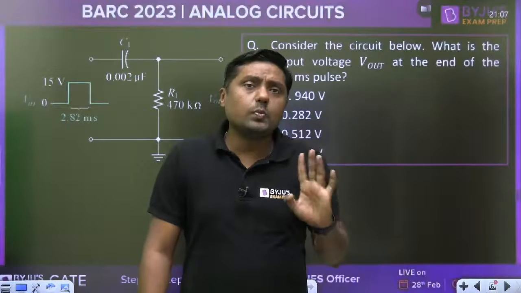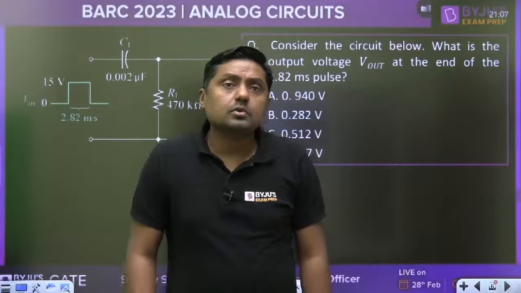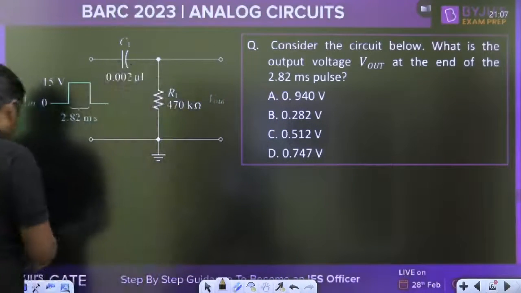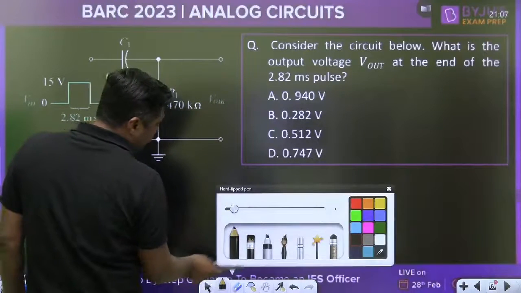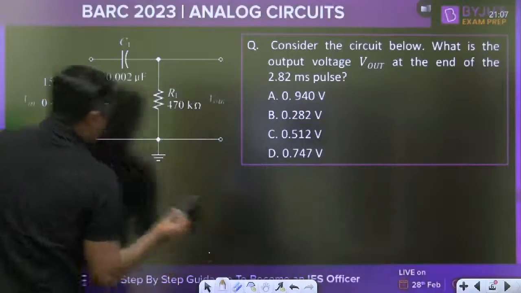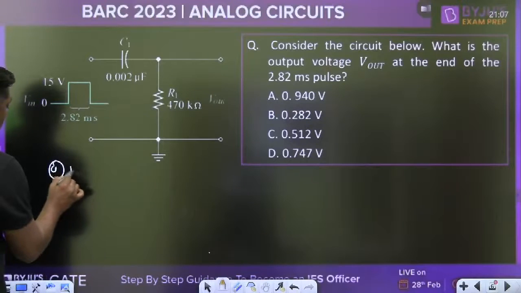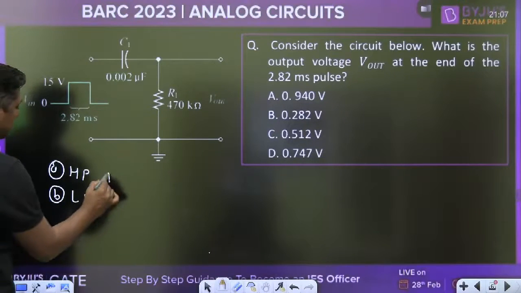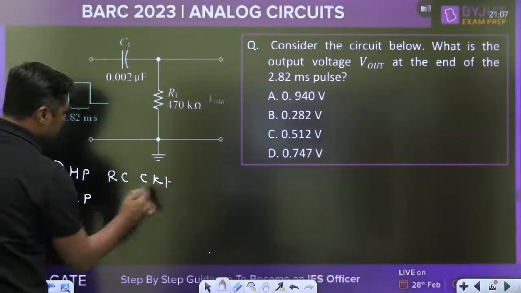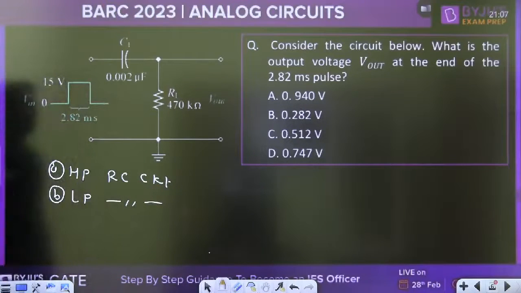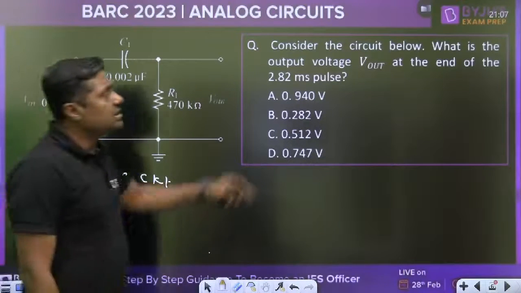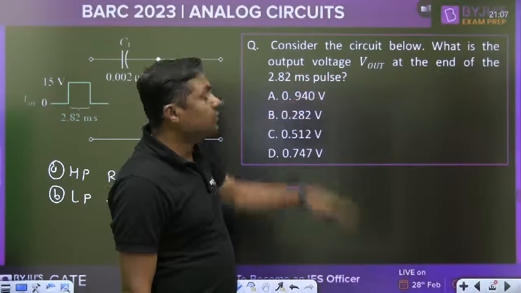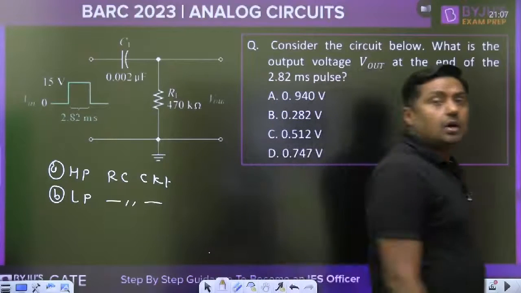High pass or low pass? Everyone give me the comments. We will solve some questions, you will get an idea. High pass or it is a low pass RC circuit. That will be a very basic question. Consider the circuit below. What is the output voltage at the end of the 2.82 millisecond pulse? It is a high pass.